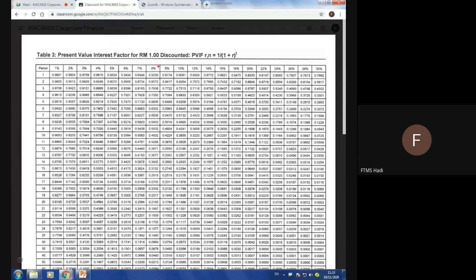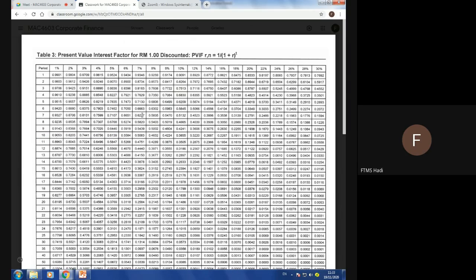Let's say you got the answer 8%, and then the period will be 12 years. So what you have to do is you match this up coordinately, using coordinates. You find that 8% and 12 is 0.3971. Another example, let's say 5% and 10 years. You use your ruler and direct it to the correct coordinate, and you will get the value of 0.6139.